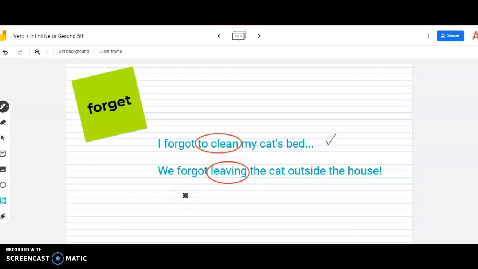But if I say we forgot leaving, that means that it's something that I don't remember doing. I don't remember when I did it. I forgot leaving the cat. I don't remember when. I mean, was it in the morning? Was it in the afternoon? Because I was outside the house all day. We forgot leaving the cat outside, and the cat doesn't like to be inside, for example.